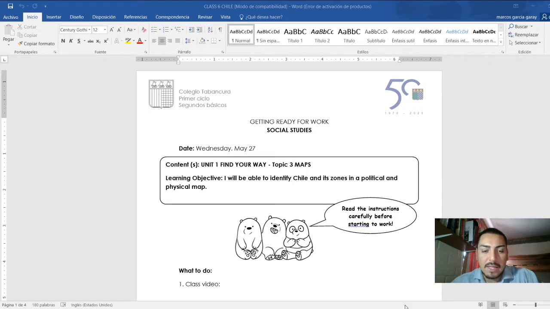So today's lesson is Unit 1, Find Your Way, Topic 3. We are still talking about maps, right? And the objective today is that I will be able to identify Chile, okay? So you will identify or recognize Chile and its zones in a political and physical map. So what's that? Zones. Let's see.